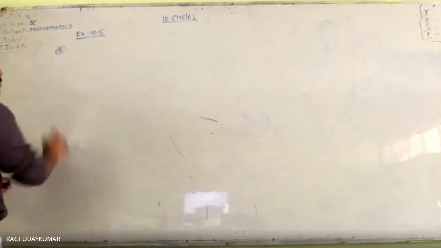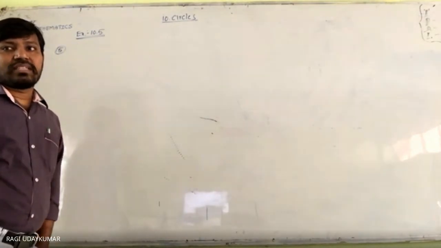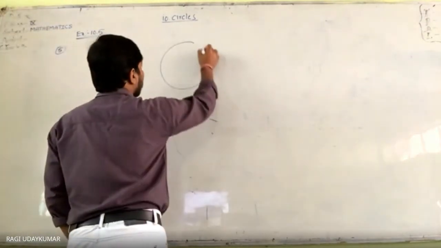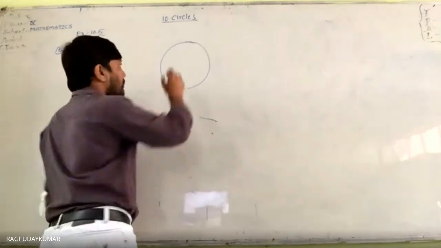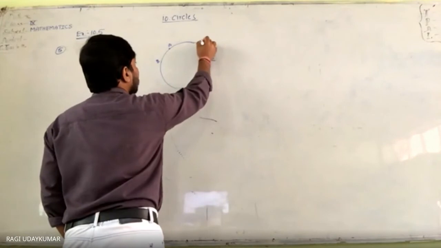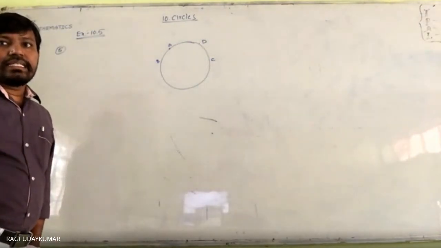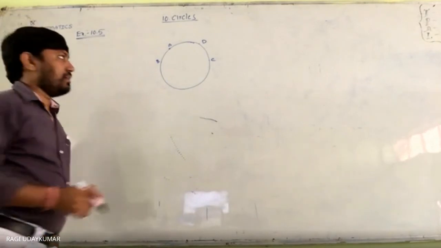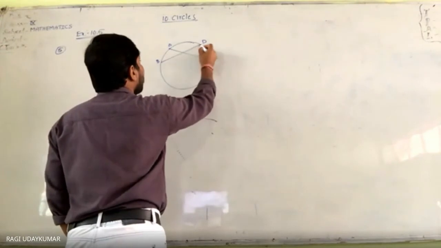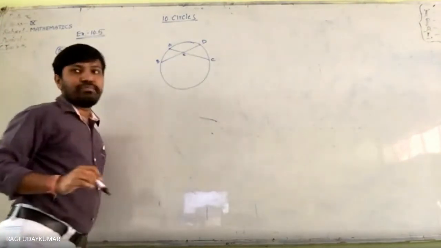First, before going to the question, figure let me draw here. A, B, C, D are the 4 points on the circle. So A, B, C, D are 4 points like this here. Circle is taken into consideration. Point A is here, point B is here, C and D. A, B, C, D are the points. And AC and BD intersect at a point E.